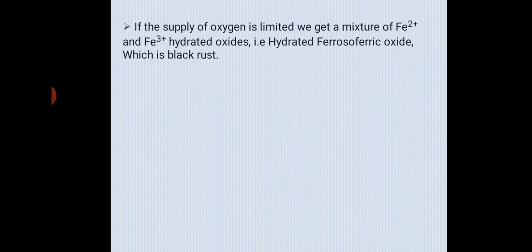But this is not it, students. If the supply of oxygen is limited, we get a mixture of Fe2+ and Fe3+ hydrated oxide. Now we are getting oxides. First it forms hydroxide, then the hydroxide once again converts into oxide. That oxide once again mixes with one another and forms the final black rust, that is hydrated ferroso-ferric oxide. As you can see here, 3 Fe(OH)2 plus half O2 will form black rust.